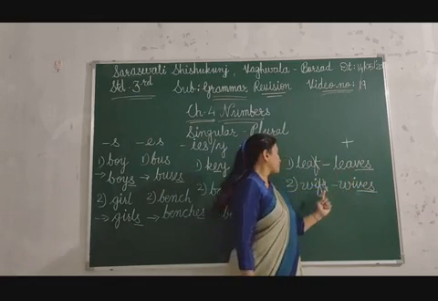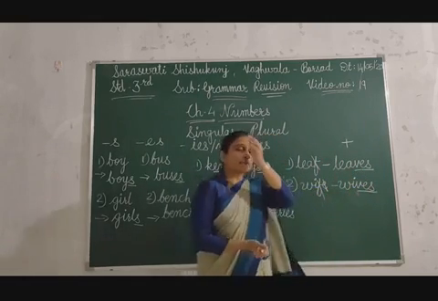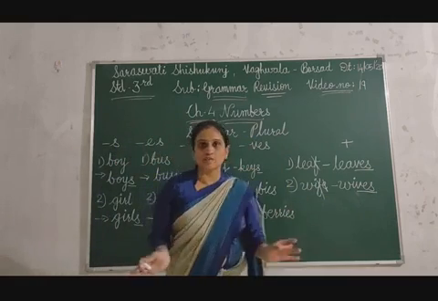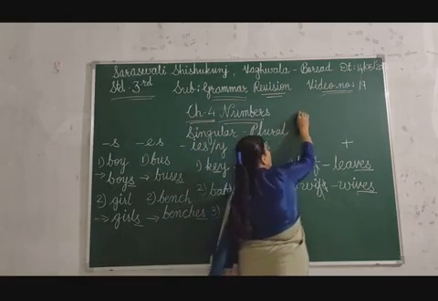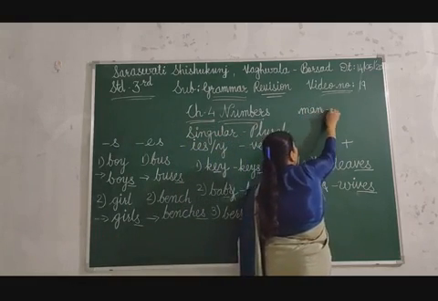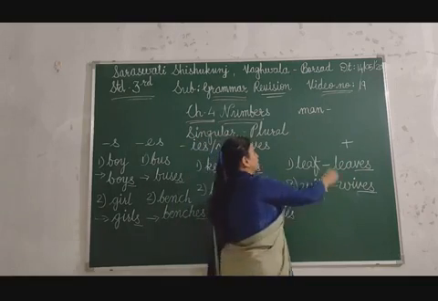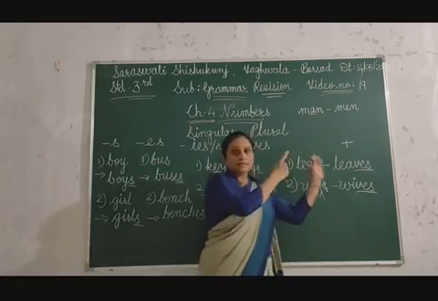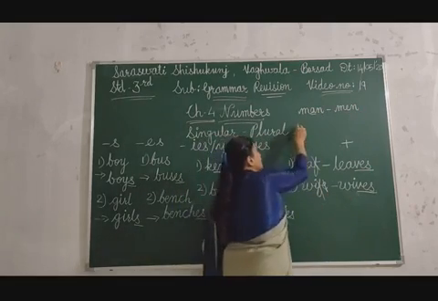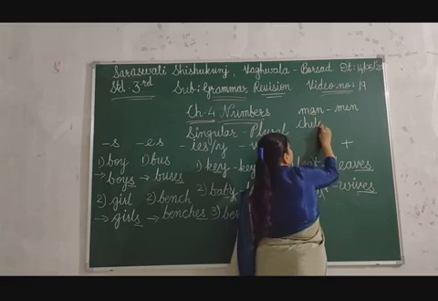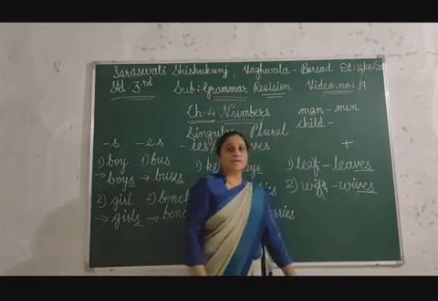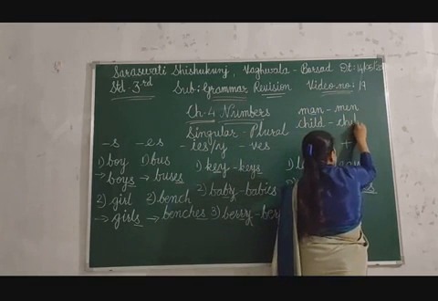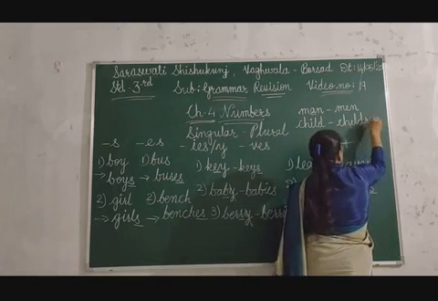Leaf, leaves, wife, wives. Remember children, some singular forms will totally change in the answer. For example, man. The answer will totally change, men. Here this child, the plural form will totally change: children.